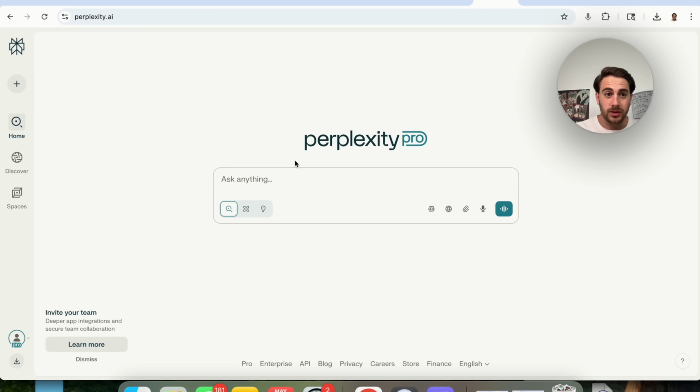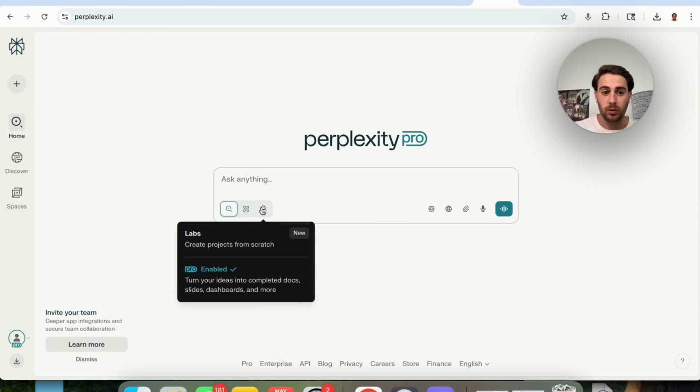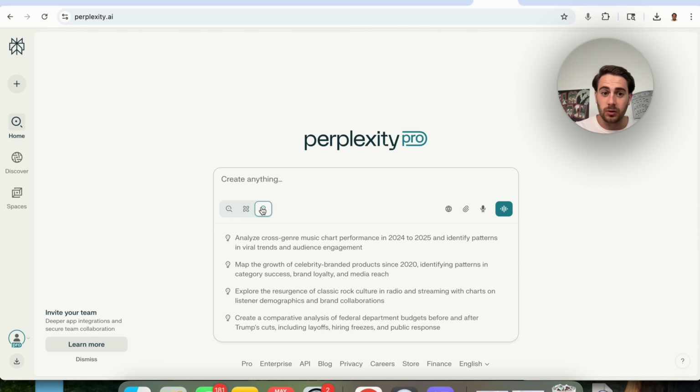You are literally just going to log into perplexity.ai, and you are going to see now this light bulb right here. Essentially what this allows you to do is create a project, and that project is like deep research, except it is on steroids. Watch this.